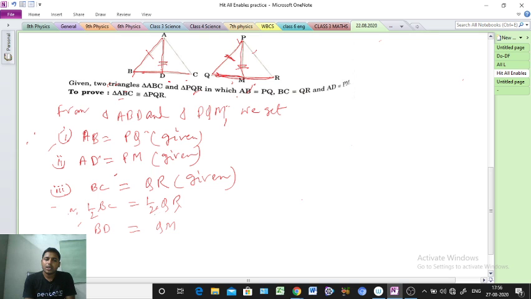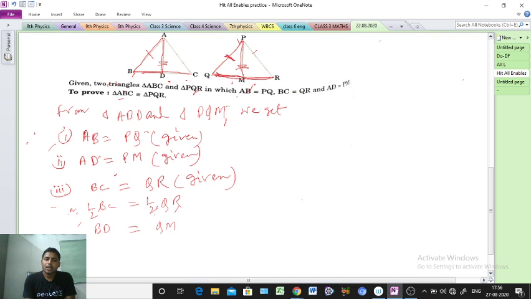Clear? Okay, so that means we can say two triangles are congruent: triangle ABD congruent to triangle PQM. Okay, so what property, sir? By SSS property. Clear? So that means two triangles are congruent.